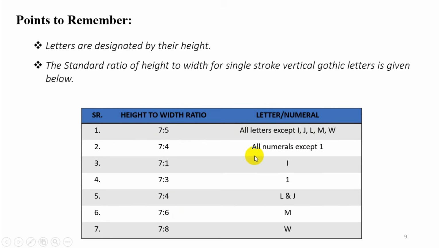And all the numerals except 1, it should have 7:4. Similarly I, it should have 7:1. Then the letter 1, it should have 7:3. L and J, that is 7:4. M 7:6, and W, the biggest letter, that should be 7:8. So we have to remember all these exceptional letters. I will talk about all these letters again one by one.